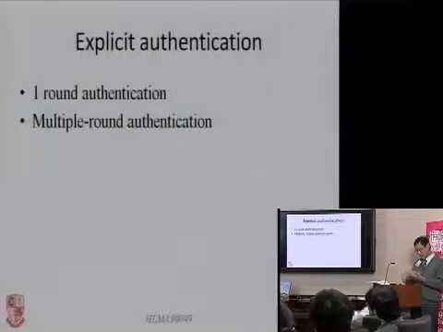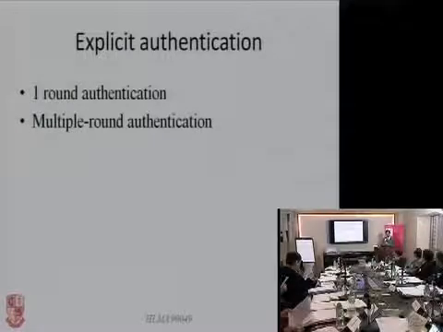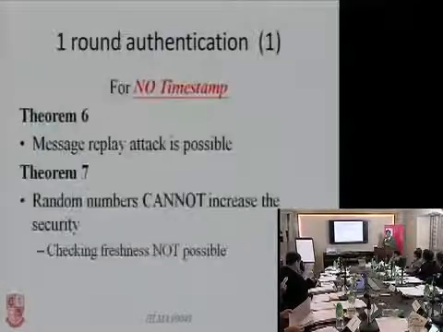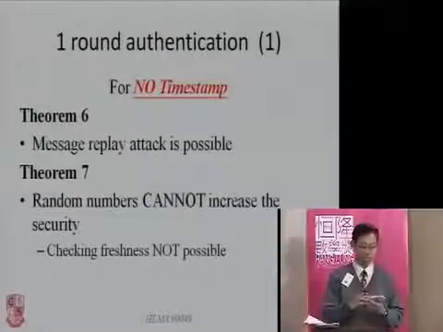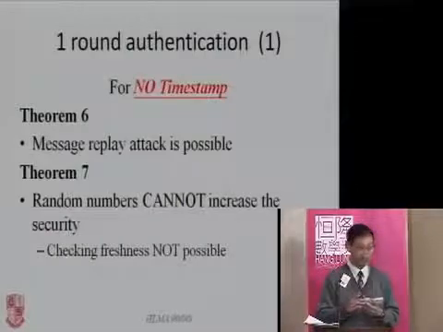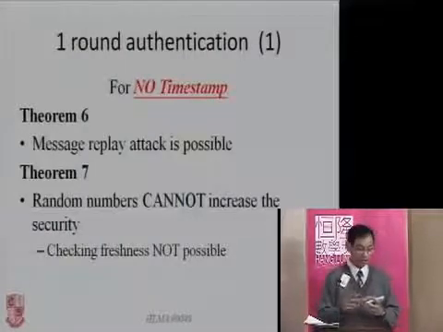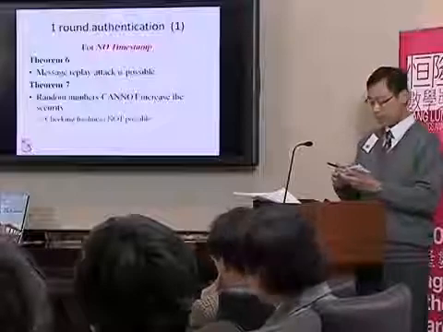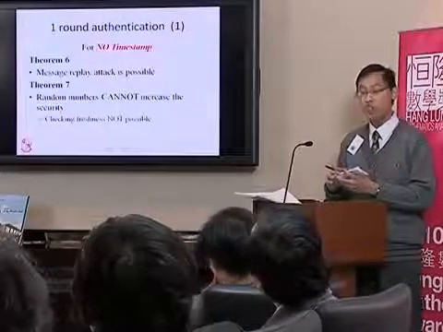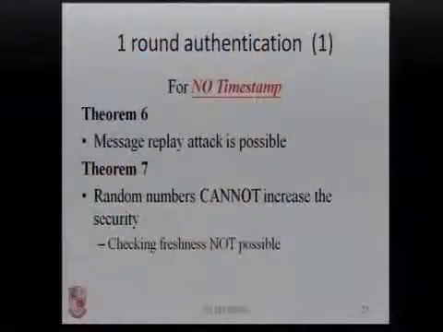We now turn to the explicit authentication process. This is divided into two main parts, which are one-round and multiple-round authentication. In a one-round authentication without any timestamp, I proved that message replay attack is possible, and the inclusion of random numbers cannot increase cryptographic security, since it is impossible to check the freshness of these numbers. Hence, the protocol is unsafe.